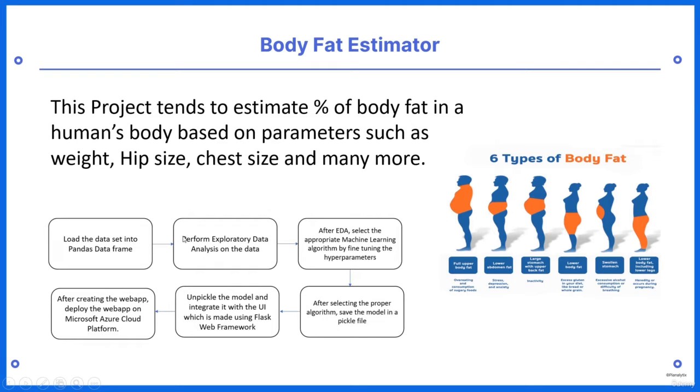As usual in all data science projects, we first load the data into a pandas data frame and then we perform exploratory data analysis. After exploratory data analysis, we get all the selected features and the data is almost clean. Now it is ready for model building. So we select the best machine learning algorithm by tuning its hyperparameters, and once everything is settled, we save the model weights in a pickle file, and then we integrate that pickle file by unpickling